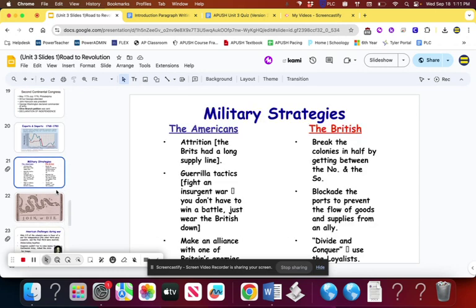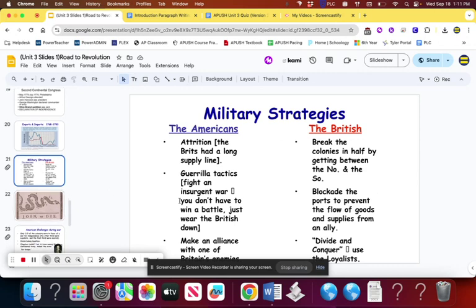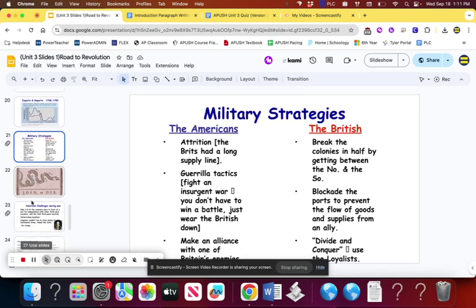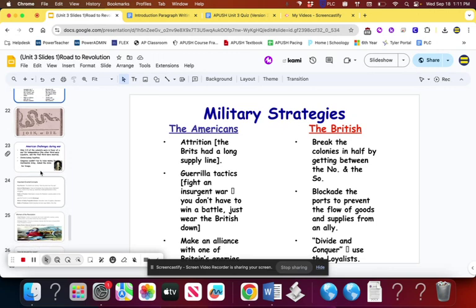Again, nobody's really going to ask you about this, but the Americans do want to fight a war of attrition, meaning they make it last a long time. They use guerrilla tactics to fight, such as shooting British officers purposely at the start of battles, so they have little or no direction. So we do get charged with this idea that we are committing a guerrilla war, which we kind of are. And then lastly, we want to make an alliance with a European country. That's going to end up being France after the Battle of Saratoga, right? That's one that I guarantee is on there as well, Saratoga. It inspires the French to join.